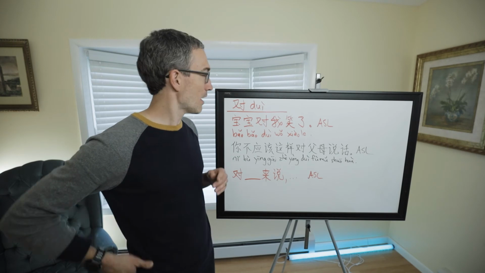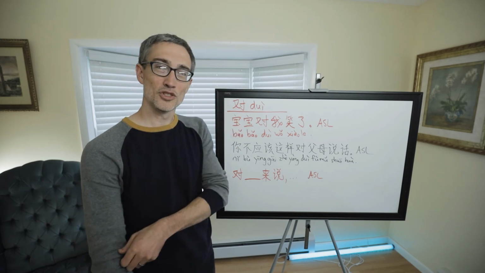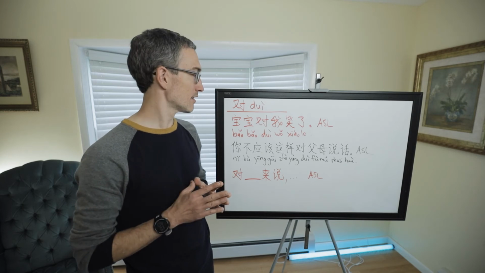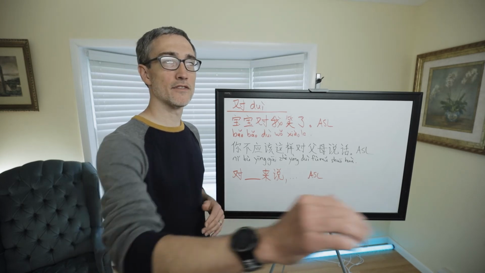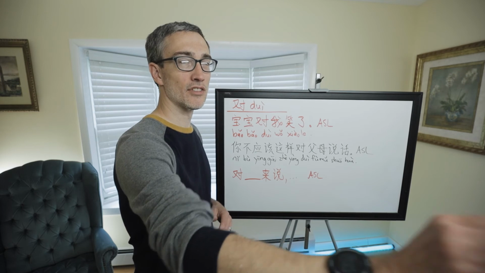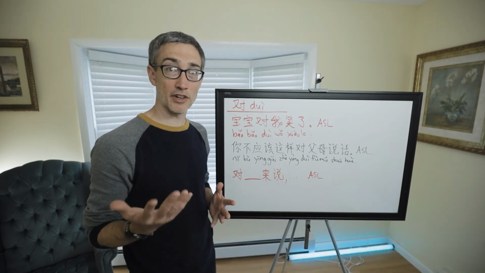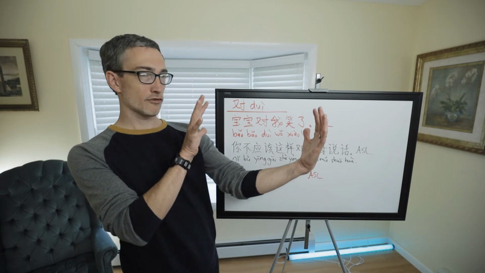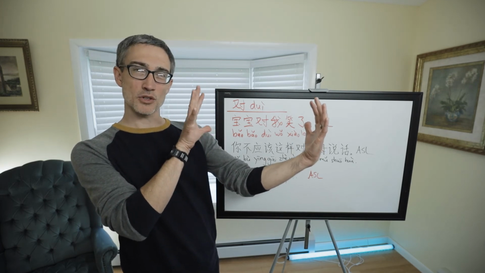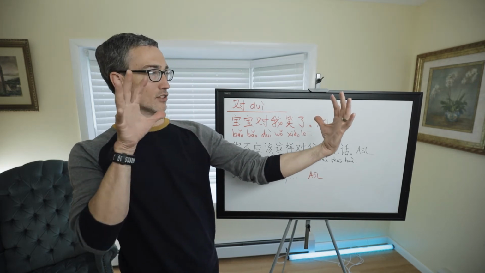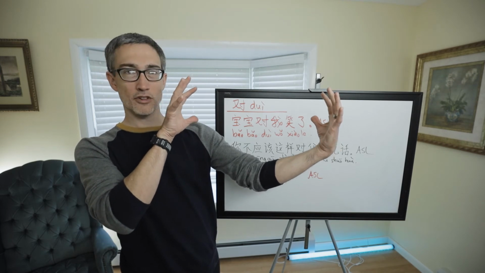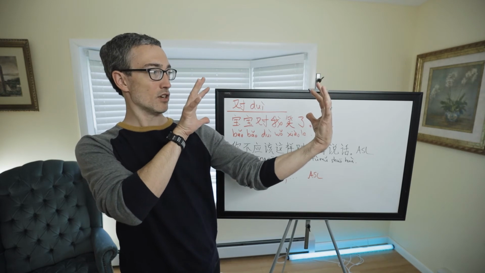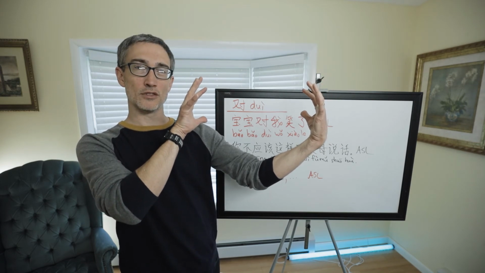Hey, now we're going to talk about 对. Now you should recognize 对 as a character meaning correct, as a word meaning correct. But actually, its most basic function isn't correct. That's just one of its uses. It just happens to be very common and something that people tend to learn early. It really means across from or facing or opposites or halves. So if you think of two things across from each other, like across a table or across a street, facing one another, that's the basic meaning of 对.